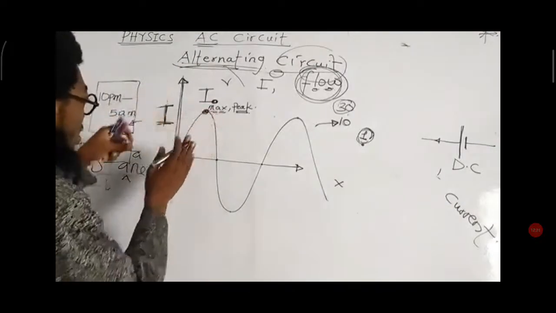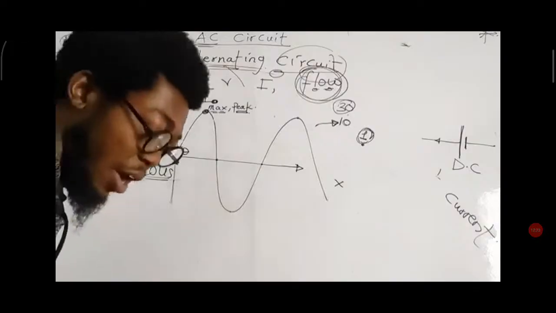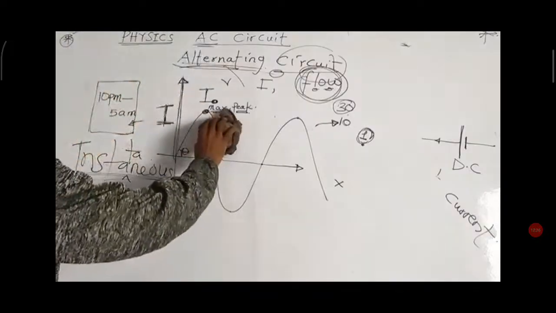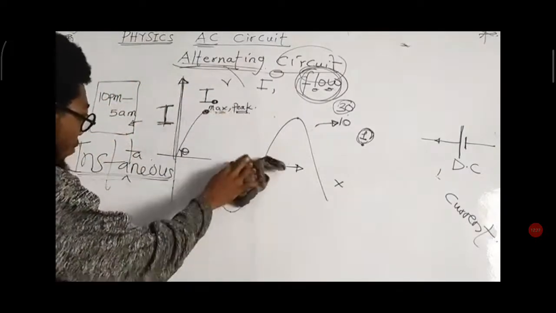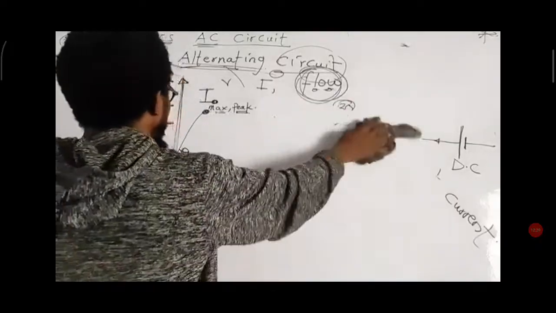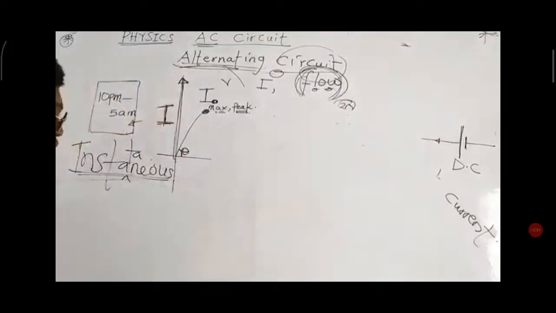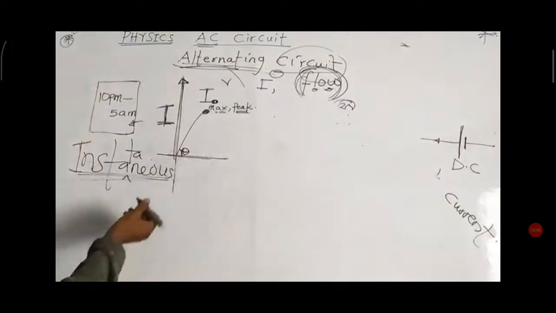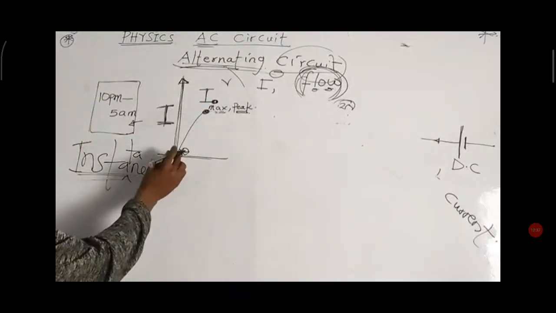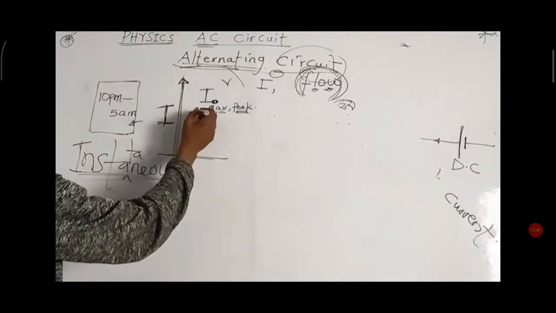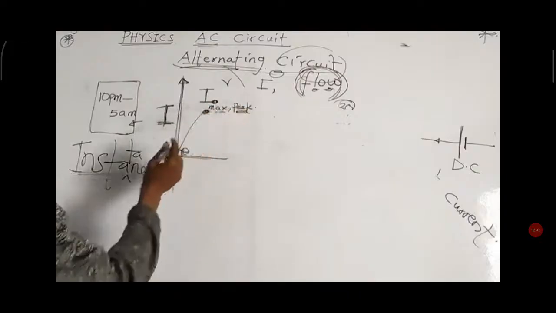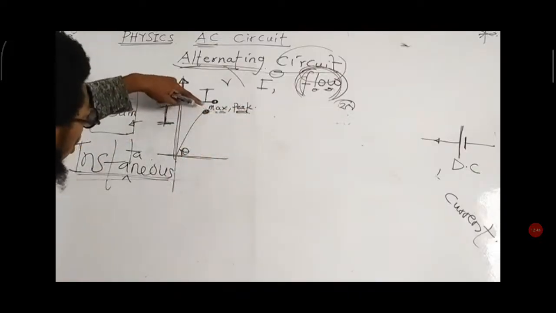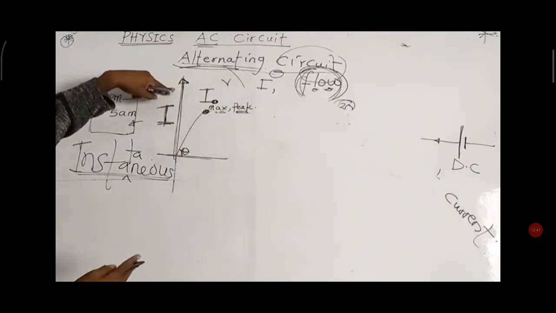Let me bring out this same diagram. Let's assume that I rub here off now. If I rub this off, you can see clearly that the diagram looks so much like a right angle, and the sum of the angles in a right angle must be 90. So the value that is here is the peak value or the maximum value, and I want to resolve it to the y-axis.